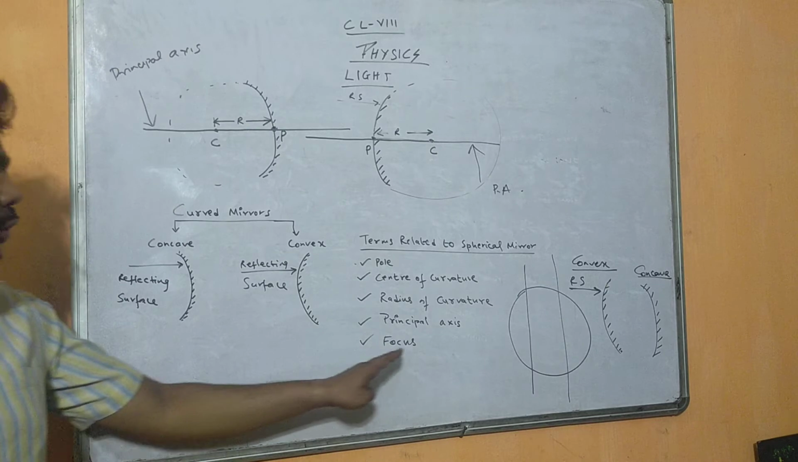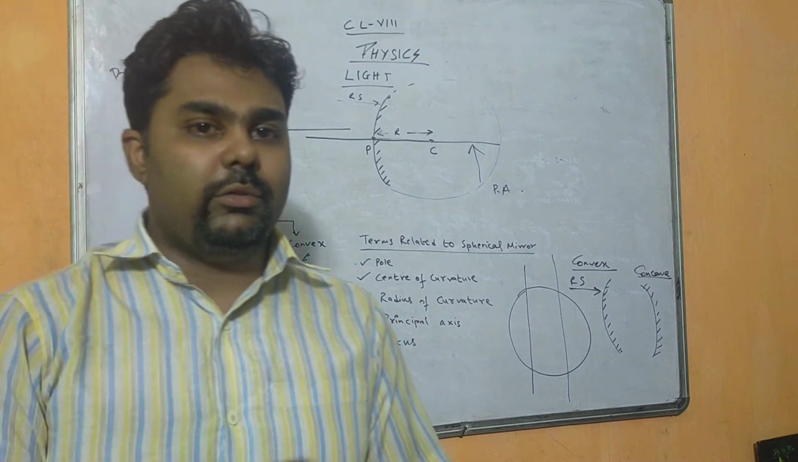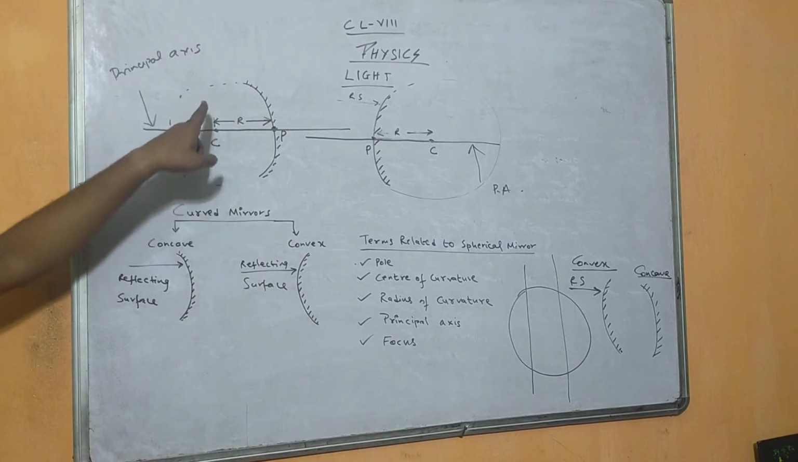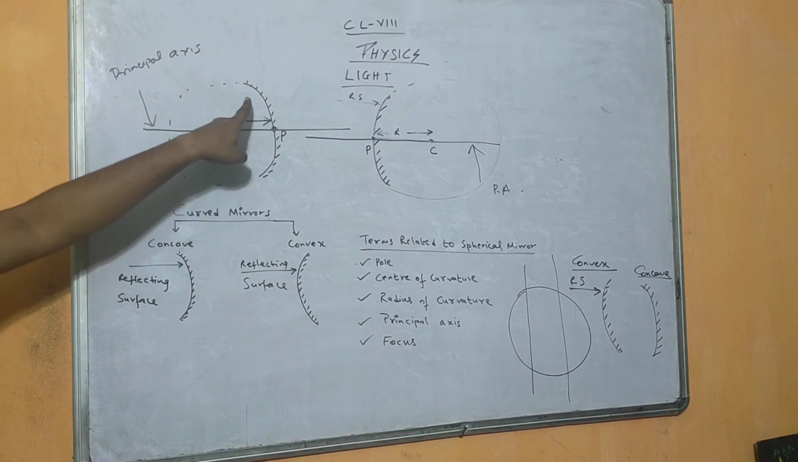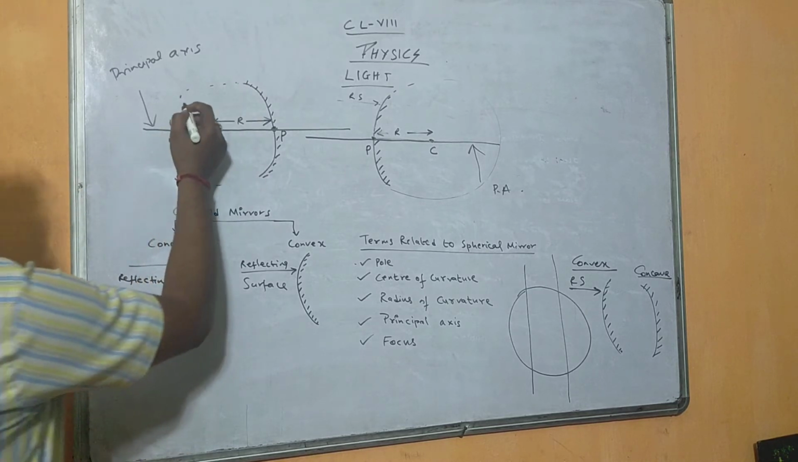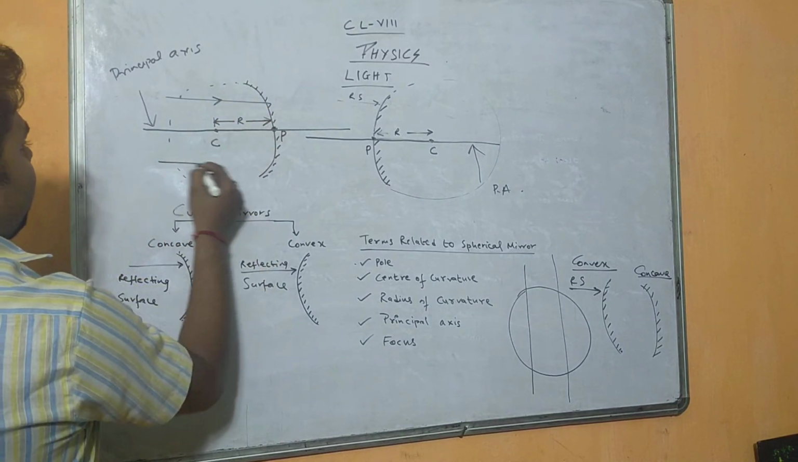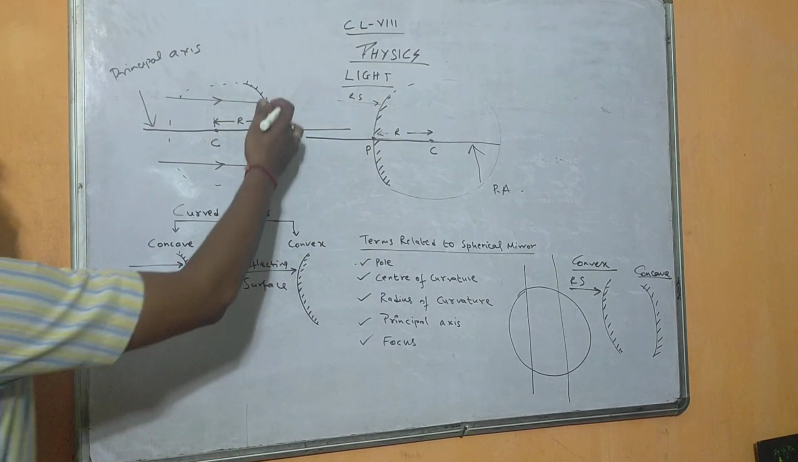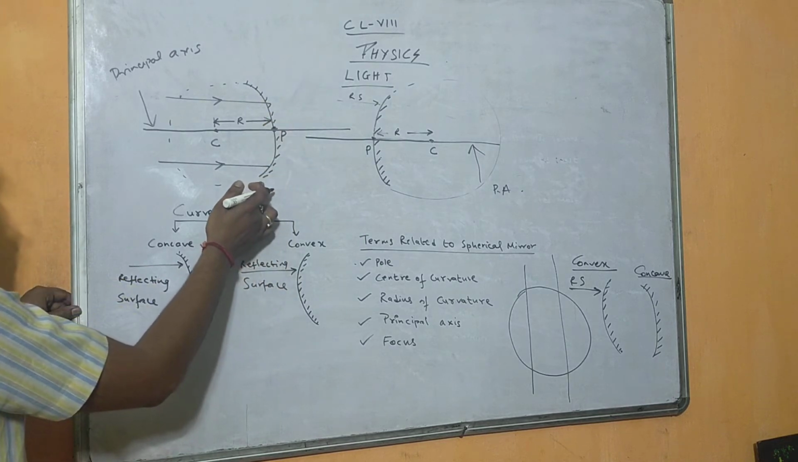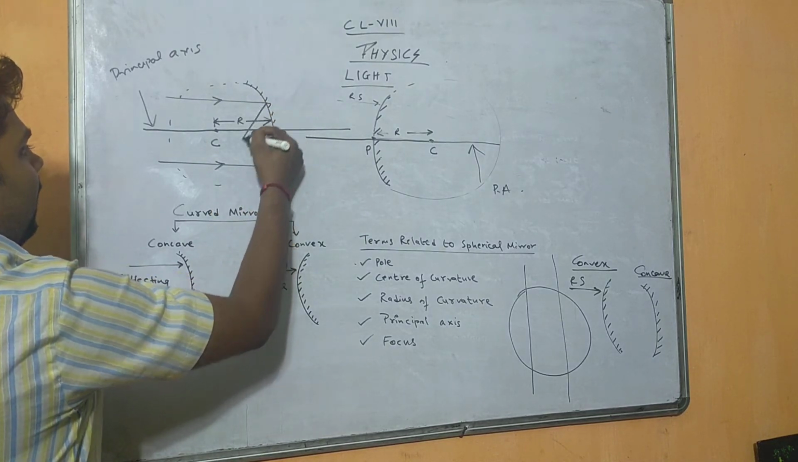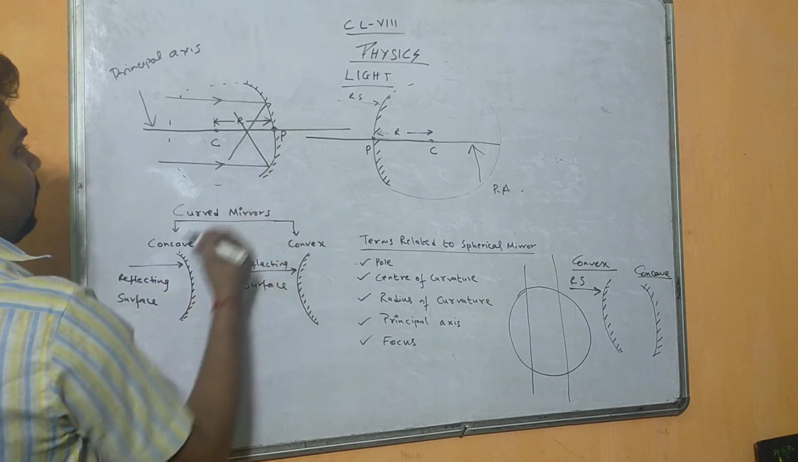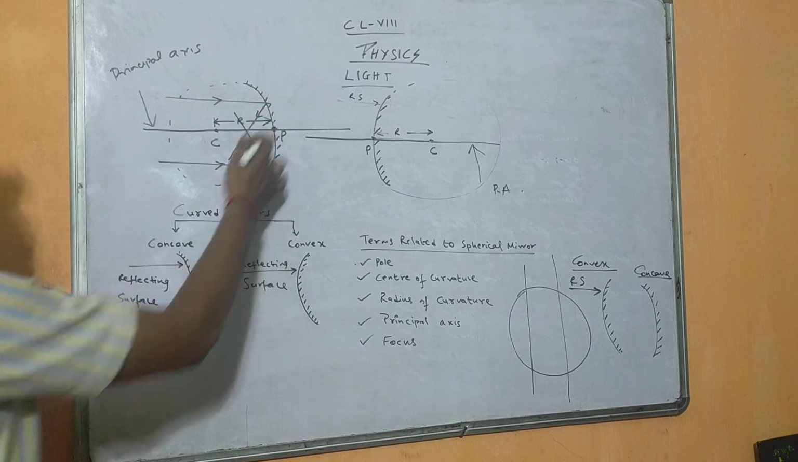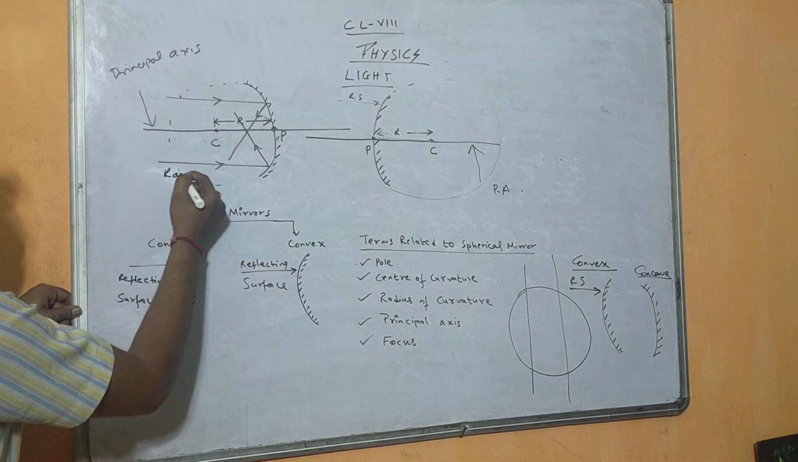Next we have focus. This term is very important. Now what is focus here? As I have told you, this is a concave mirror, so the reflecting surface is inside. Now consider any ray of light which is passing parallel to the principal axis. See, this ray of light is passing parallel to the principal axis. After reflecting from the curved surface, it will pass through a fixed point, right? So you see, as soon as it has reflected, it will pass through a fixed point. This is a ray of light.